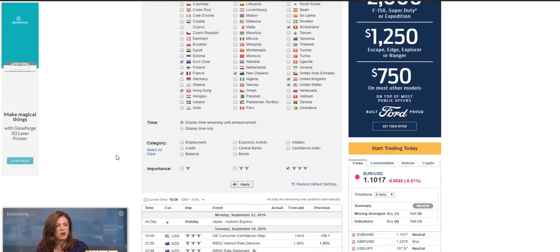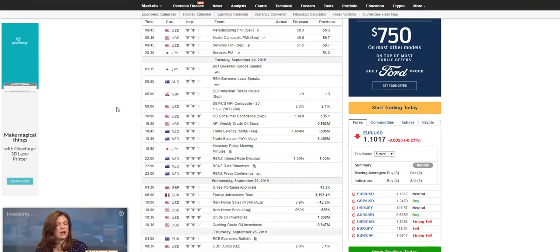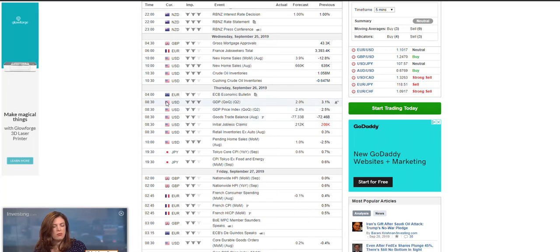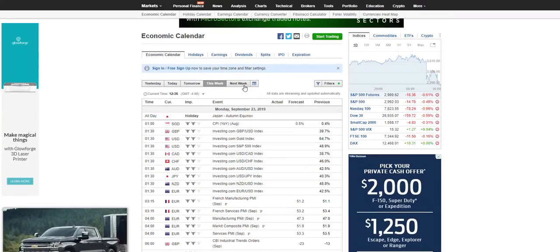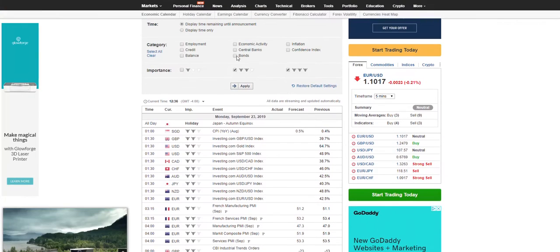You can also go back in and do two as well and hit apply. And now you can see that it starts to take a little bit more shape. We get to Thursday. There's a lot of news happening at 8:30, which could push the signal in. And at 10 o'clock, which means that the signal could get pushed even a little bit further at that point. So if you're trading the dailies, those are the times that I would do. I would just look at the 10 to 10:30 process right there.